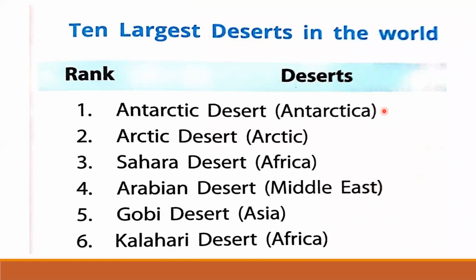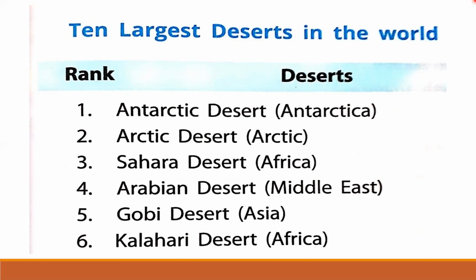Here is a list of 10 largest deserts in the world. 1. Antarctic Desert. 2. Arctic Desert. 3. Sahara Desert. Sahara Desert is located in Africa. 4. Arabian Desert. It's located in Middle East. You will be learning later. 5. Gobi Desert.